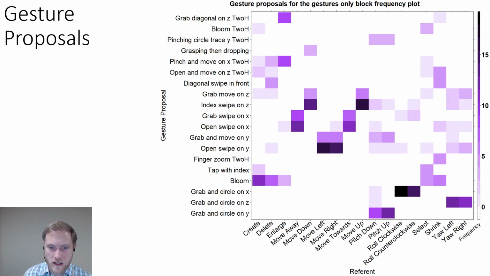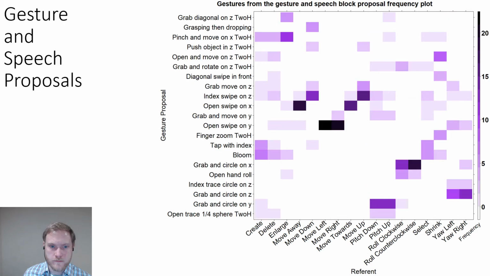An example of a highly agreed upon gesture is found in the roll clockwise and roll counterclockwise referents, which are fairly dark and were both grab and circle on X. An example of a referent with more confusion is the shrink referent, which had many different proposals that were all relatively similar. This graph represents the gesture proposals from the gesture and speech block.